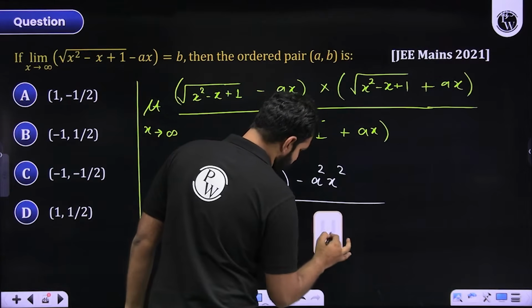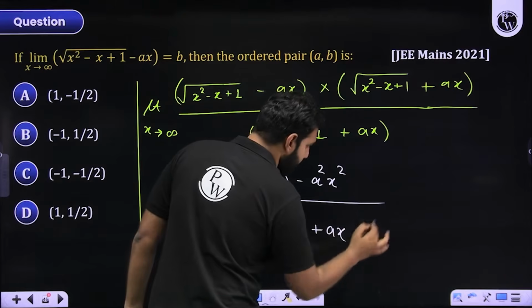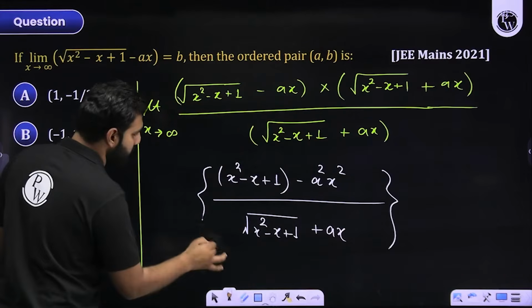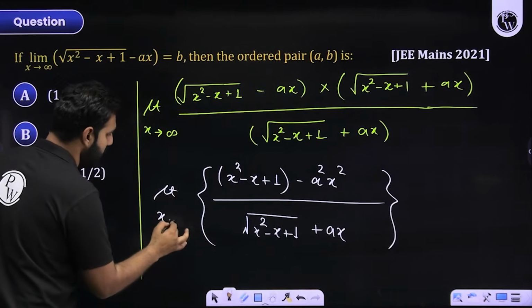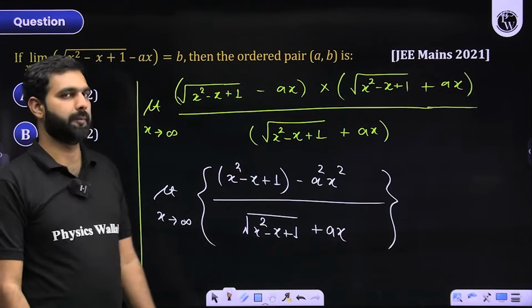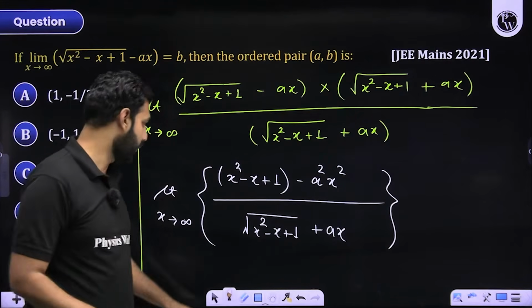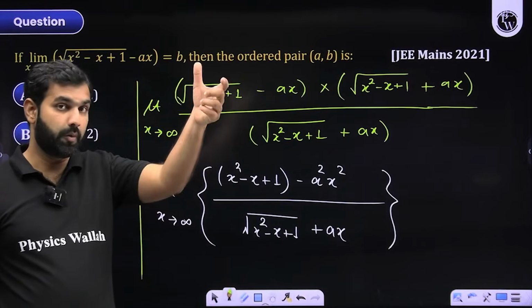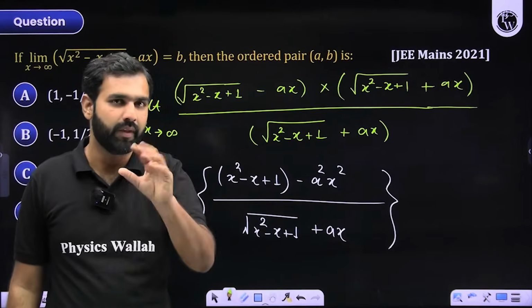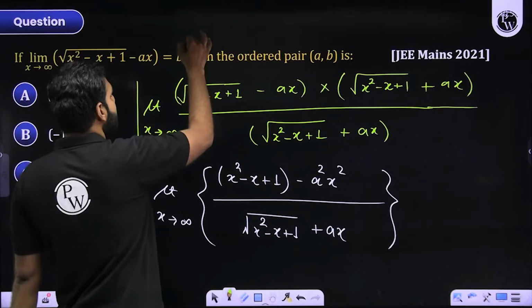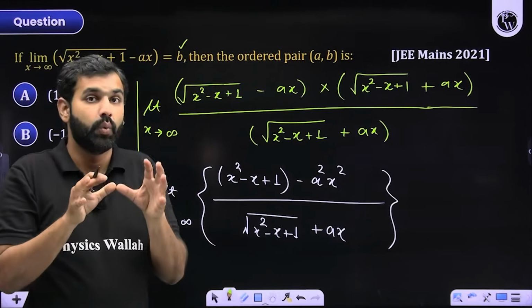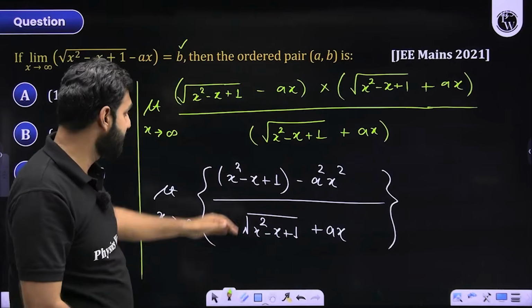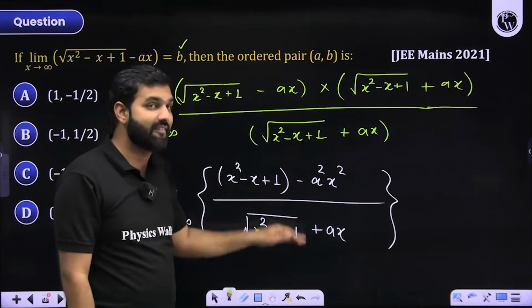Plus ax. And on this entire expression, I'm putting a limit, which is x approaching infinity. Now, what's the problem here? Let's try and identify the problem. The problem is that if I look at the logic of polynomials in the numerator and denominator, this is something finite. This is something significant. This is given to us as an answer, which means this is solvable. This should have a finite answer.